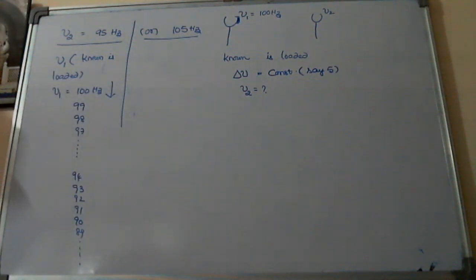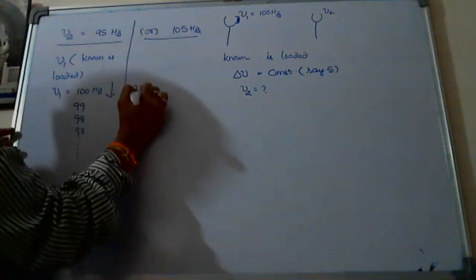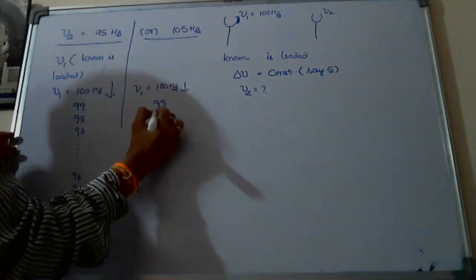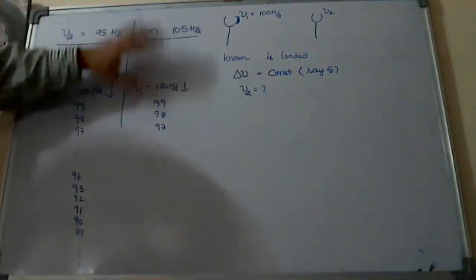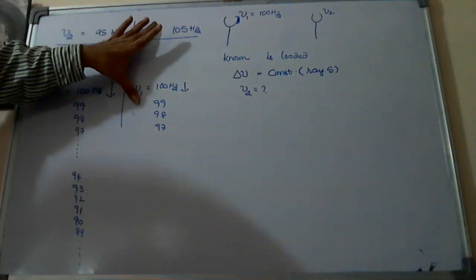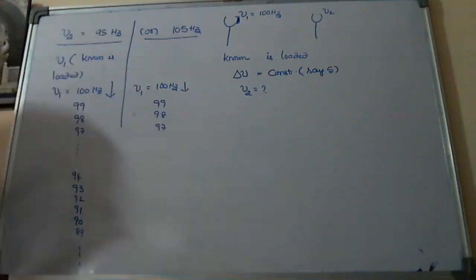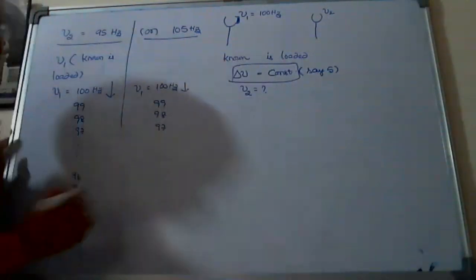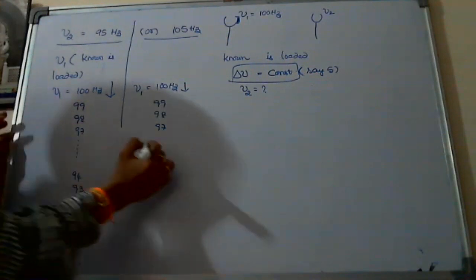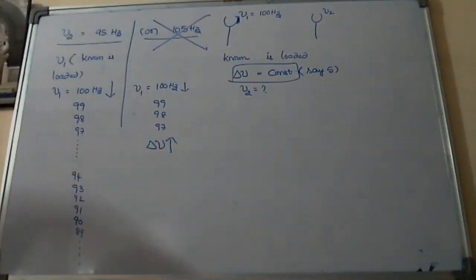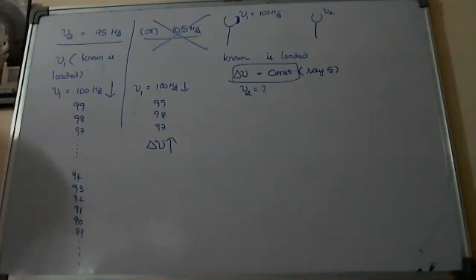Okay, one possibility. And here second one is nu1 is equal to 100 hertz. If I decrease this one continuously like 99, 98, 97, look at what happens now to the difference between the two frequencies. Increasing. Delta nu increasing, sir. Increasing, but he said delta nu is constant. So here in this case delta nu increases, so it is not the answer. Yes, sir. Over, no need to check. Therefore the answer is what? 95.